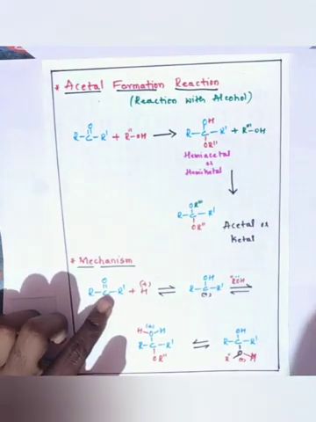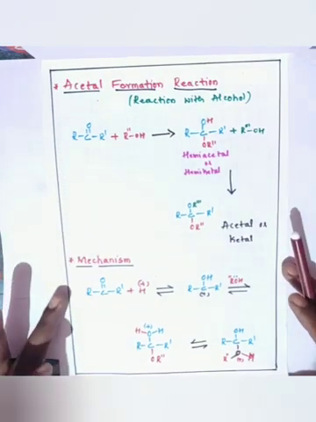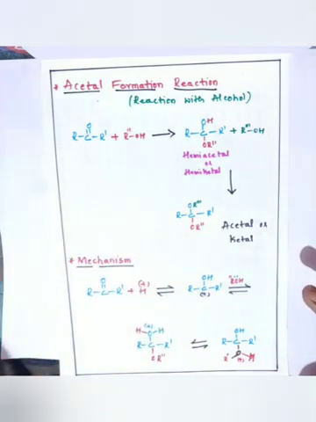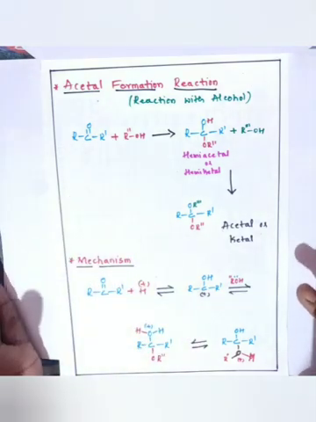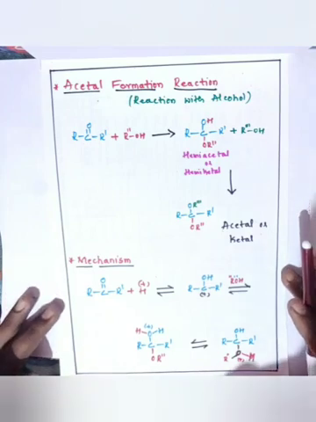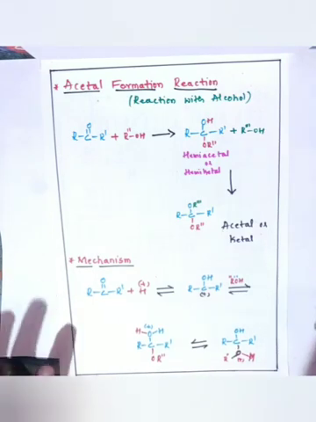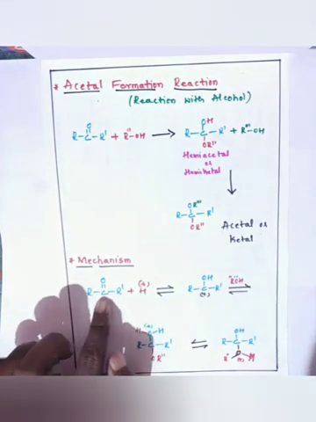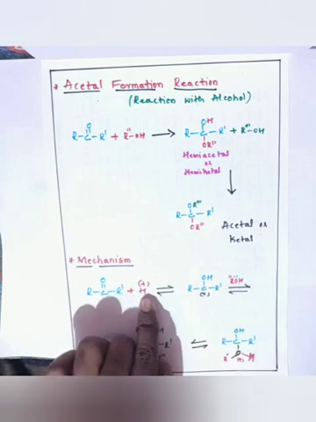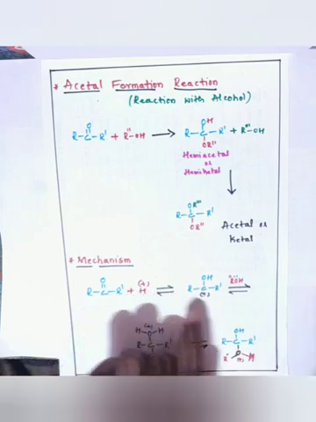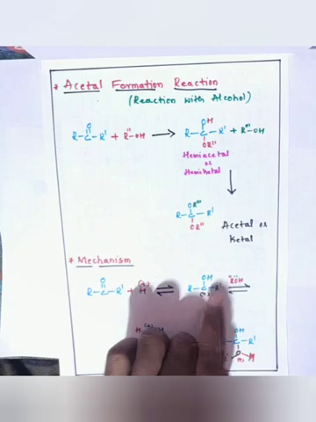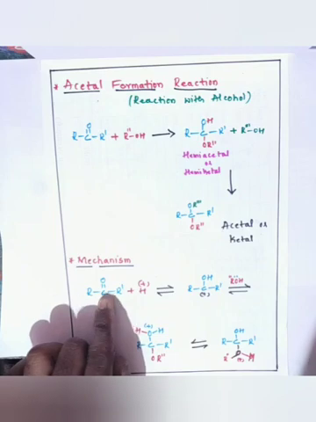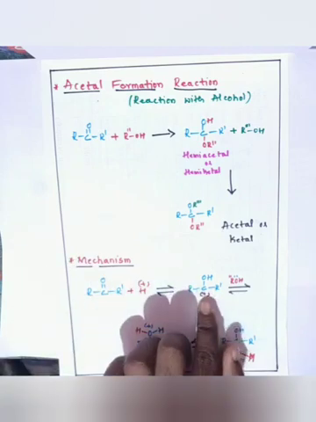The aldehyde or ketone undergoes this reaction in the presence of an acid catalyst. The addition of HCN, by contrast, undergoes in the presence of a base catalyst. This reaction undergoes in the presence of an acid catalyst. The carbonyl group, which may be an aldehyde or ketone, after reacting with H plus, that is a proton, gives what? The carbocation. Here the acid helps to convert the carbonyl molecule into a carbocation.